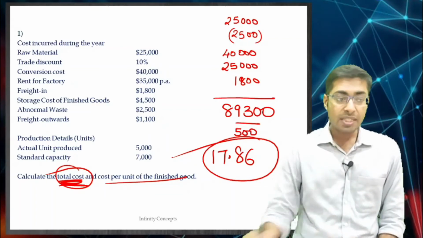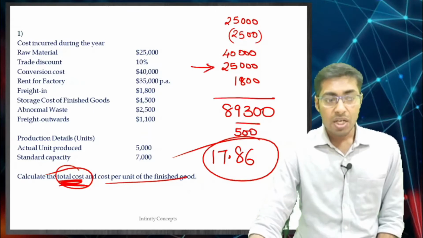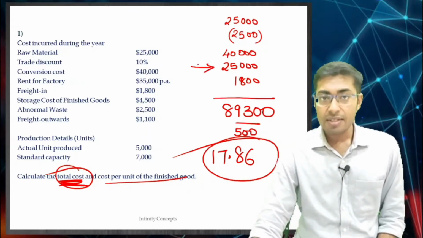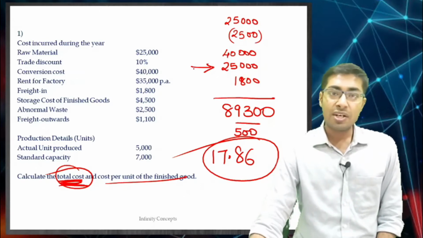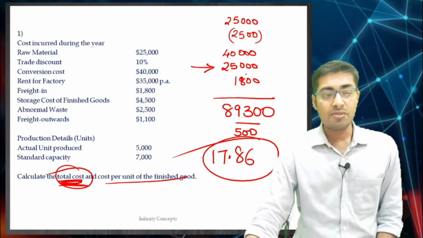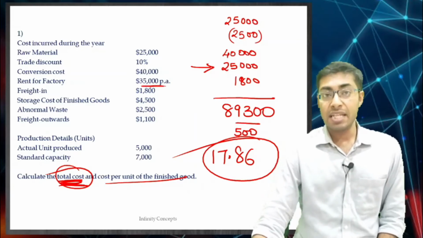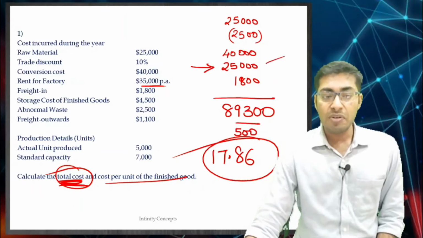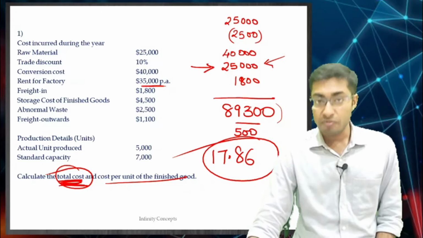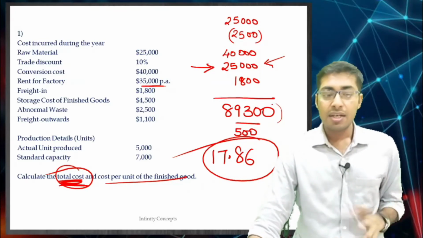Remember two things. While you are calculating the fixed overheads that you have taken out over here, you will divide it by the standard capacity, which is 7,000, correct, and how much of that will get absorbed? Multiply by 5,000, and that is what is getting absorbed. Out of the 35,000 fixed rent that you have paid, unfortunately only 25,000 has come over here and got included in your total calculation of the cost, but this is what you will have to live with.